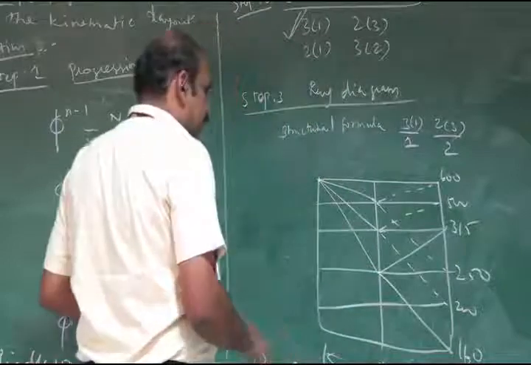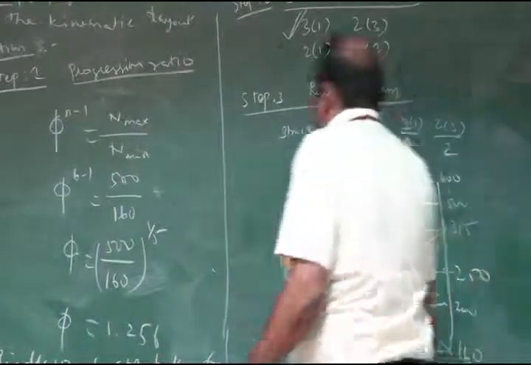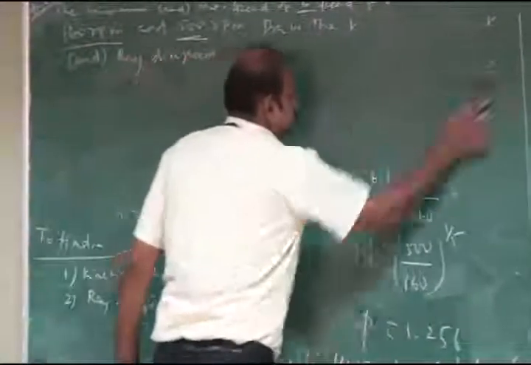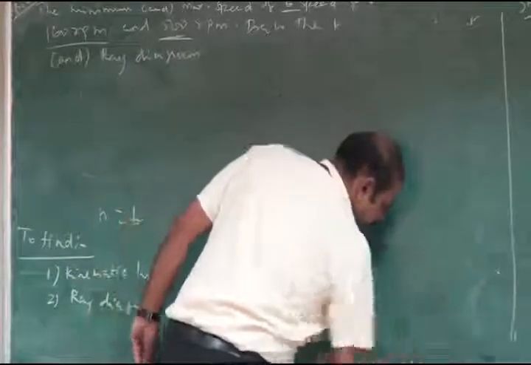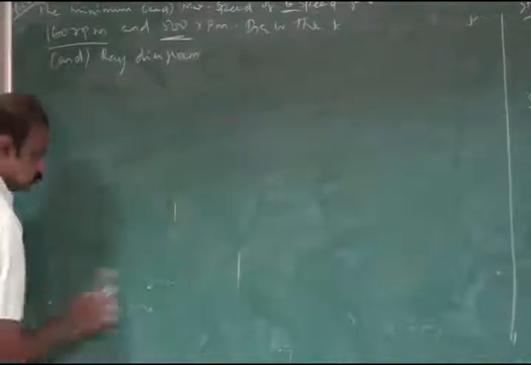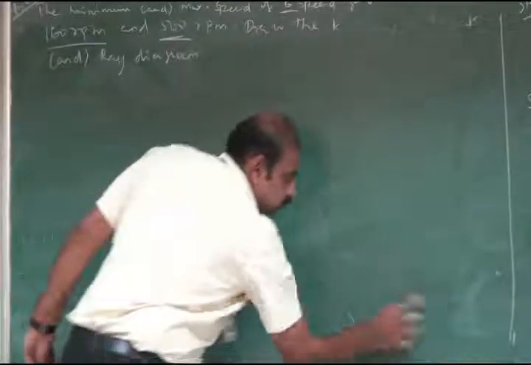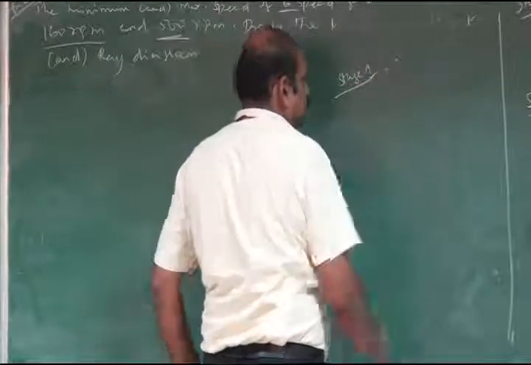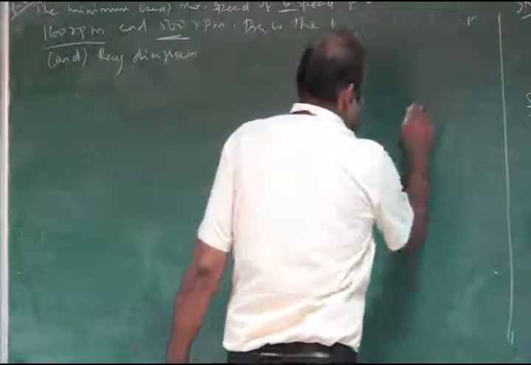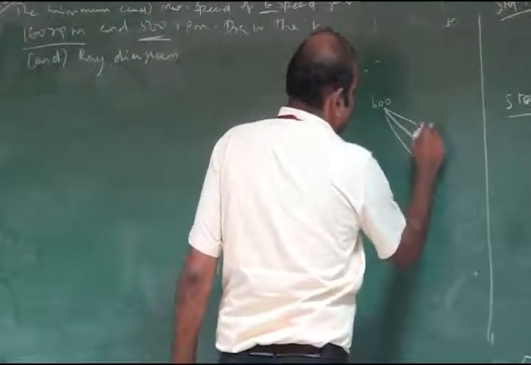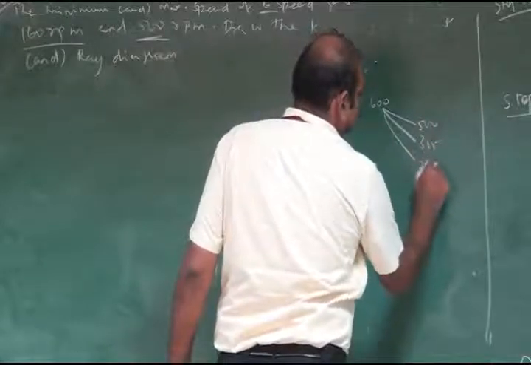Now we check the condition. Stage number 1: this is 600, this is 500, this is 315, this is 250.